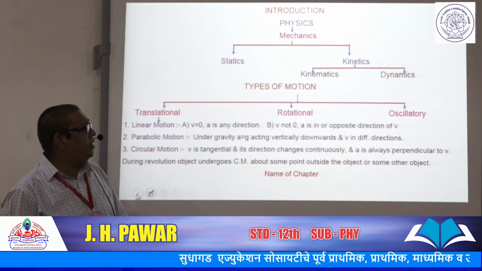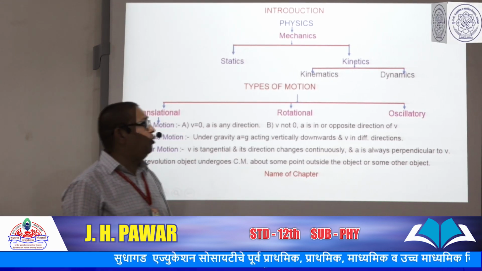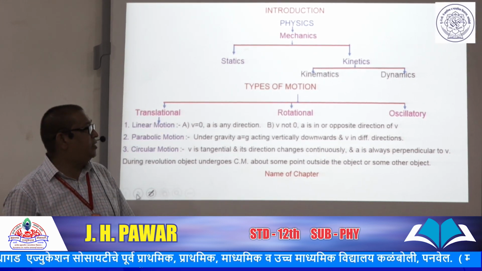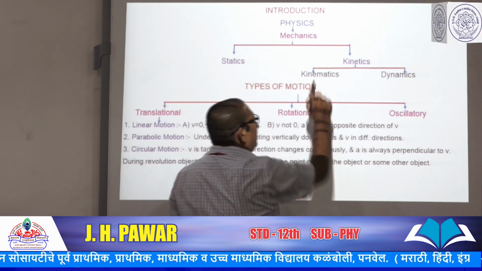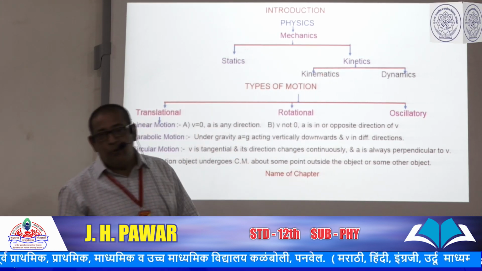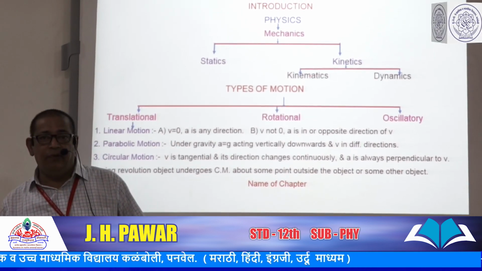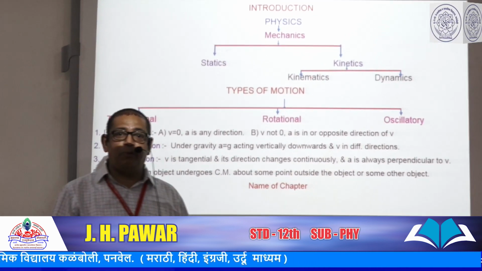Then this kinetics is again divided into two groups, kinematics and dynamics. In kinematics, we studied the motion of the object without considering the reasons of motion.